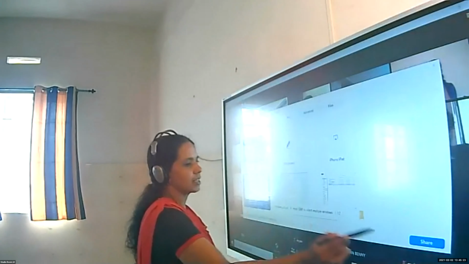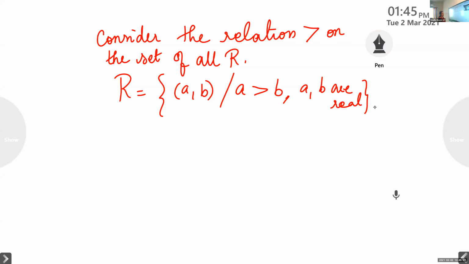The relation is given as the set of all ordered pairs (a, b) where a is greater than b, where a and b are real numbers. I am going to check whether it is reflexive or not. Will it be reflexive? Is 1 greater than 1? No. You can take any number.